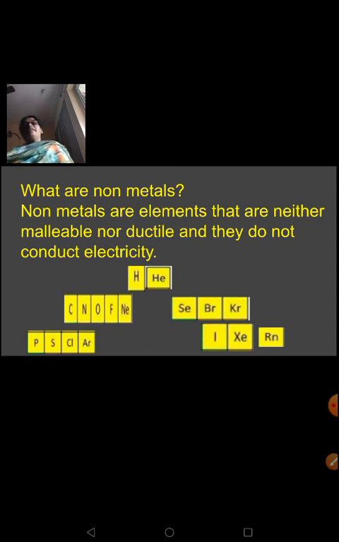So in the next class, we'll be learning about the physical properties of metals and non-metals, reactions of these metals and non-metals with the acids and other things. Those things we'll be discussing in the next class.